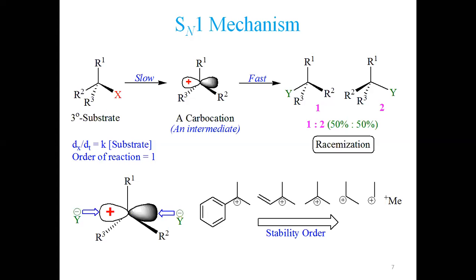The water molecule shall be protonated. What you shall get? You shall get H3O with a positive charge on oxygen. This is called oxonium ion. Oxonium is derived from ox, ox means oxygen. Oxonium means positive charge on oxygen.